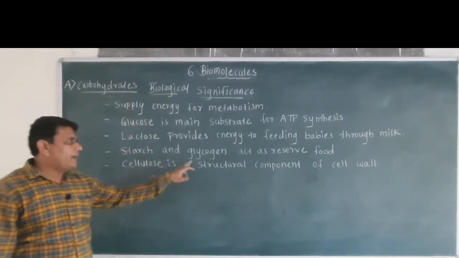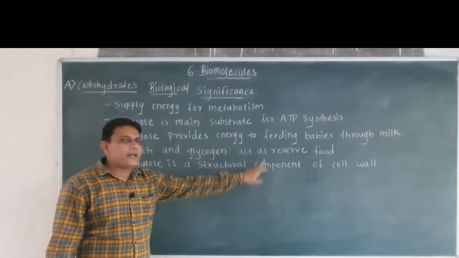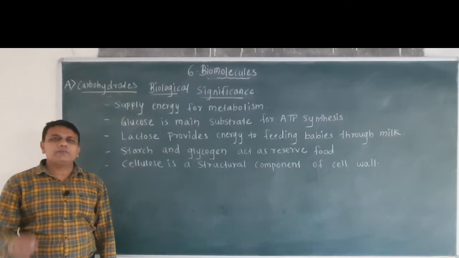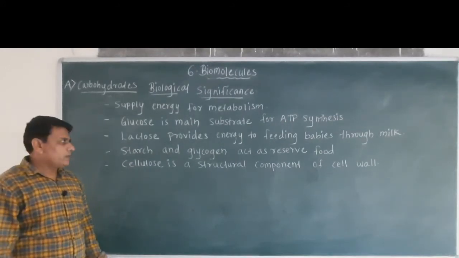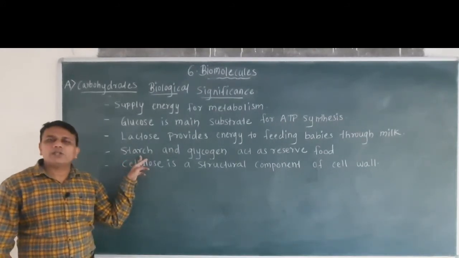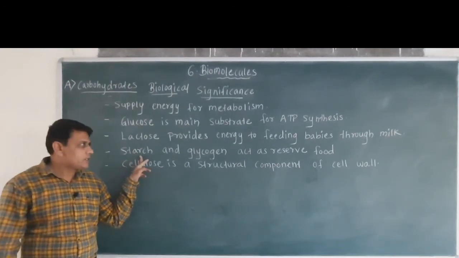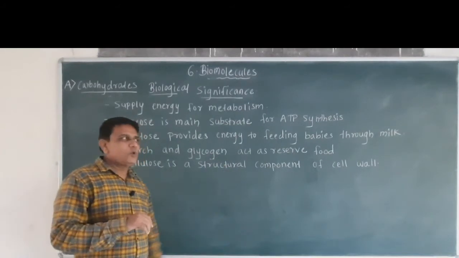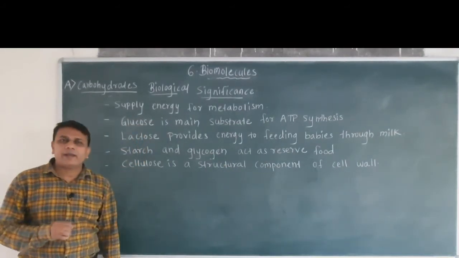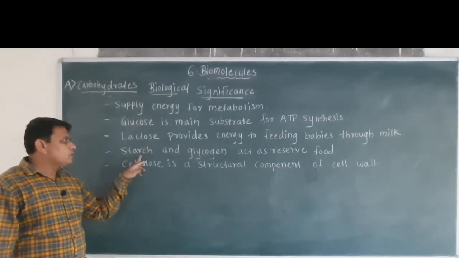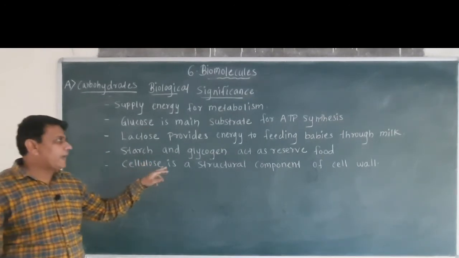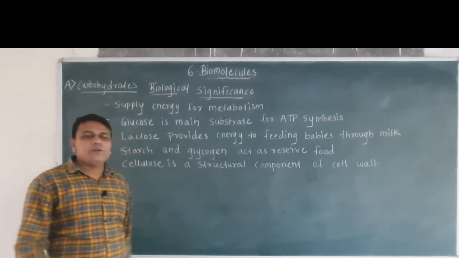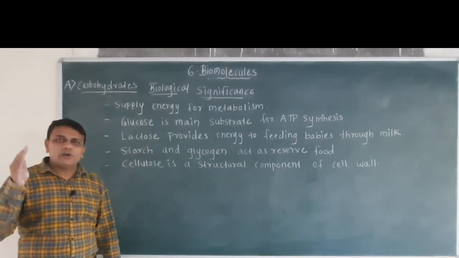Then starch and glycogen act as reserve food. Starch and glycogen are types of polysaccharides, and starch is present as reserve food in plants while glycogen is present as reserve food in animals. So whenever plants require energy, they use starch, and whenever animals require energy, they use glycogen, which are stored as reserve foods.